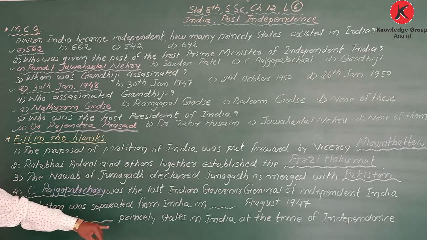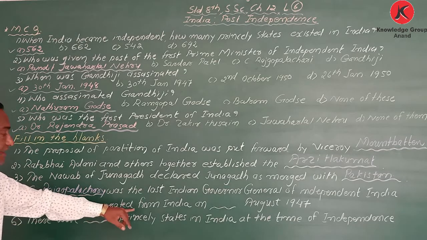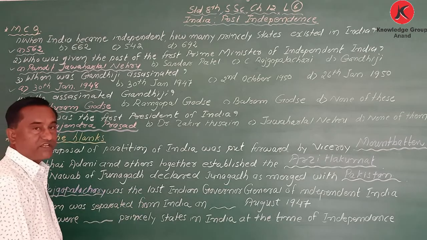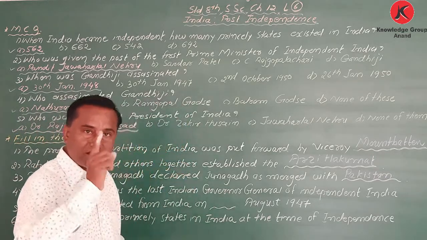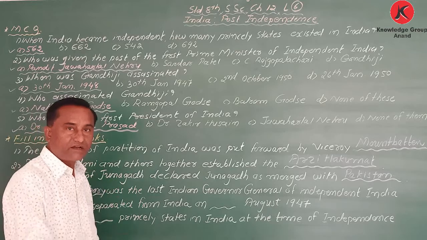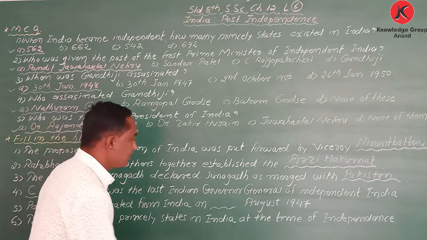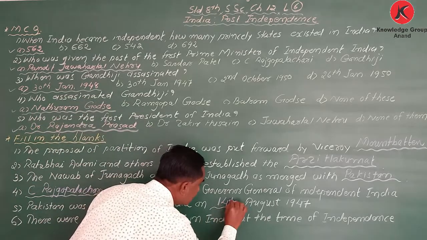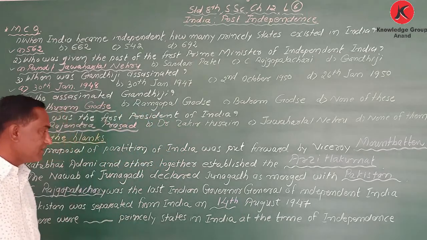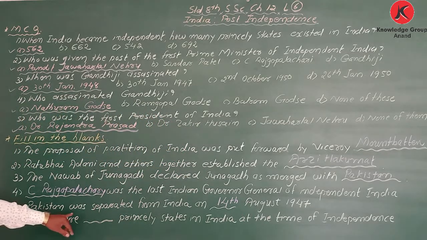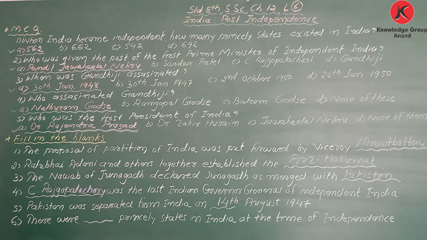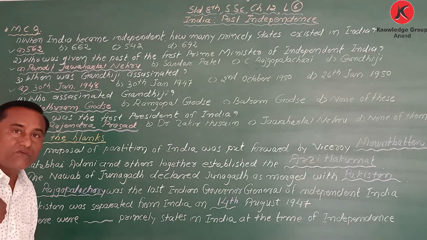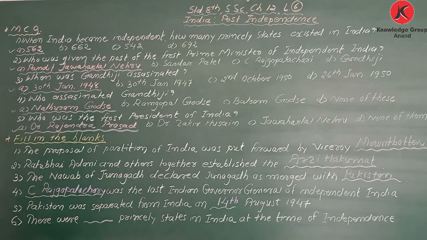Pakistan was separated from India on which day? We became independent on 15th August 1947, and we gave one day early to Pakistan, so it is considered 14th August. Pakistan was separated from India on 14th August 1947, one day early, and they have 14th August as Independence Day. We have 15th August as Independence Day.